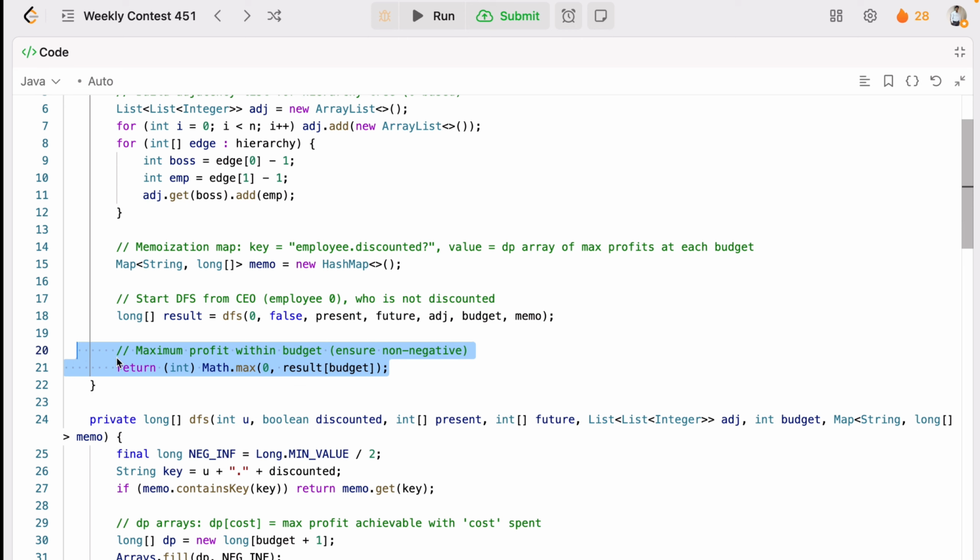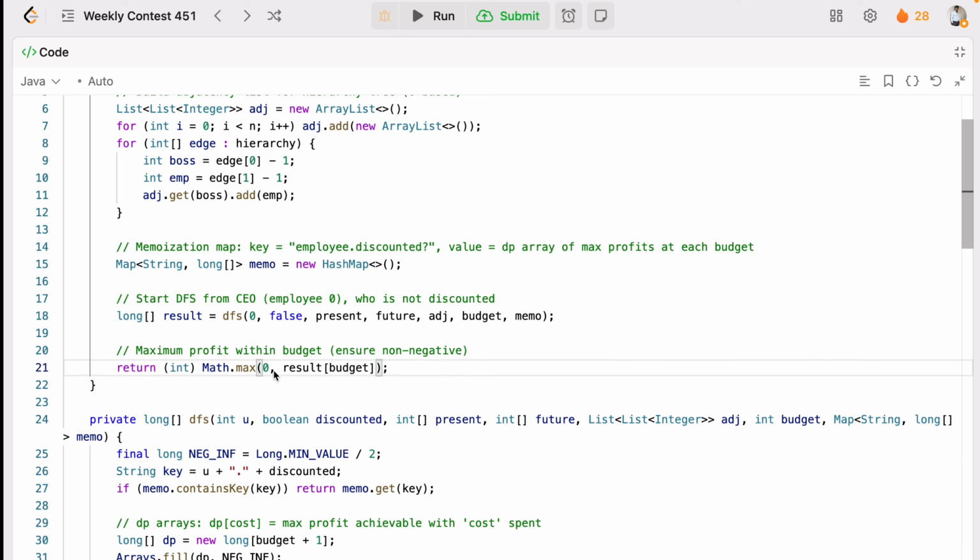Because the result at the budget will store the max profit achievable with exactly that budget spent. So we will take the max with 0 to avoid negative profits. We should always take 0 so that a negative value will not be returned. Profit can be negative, right?